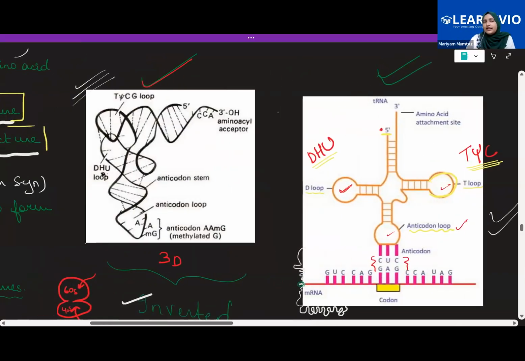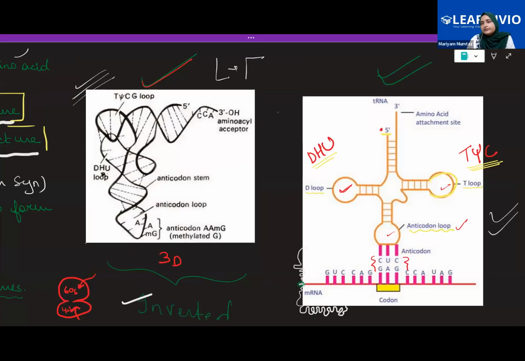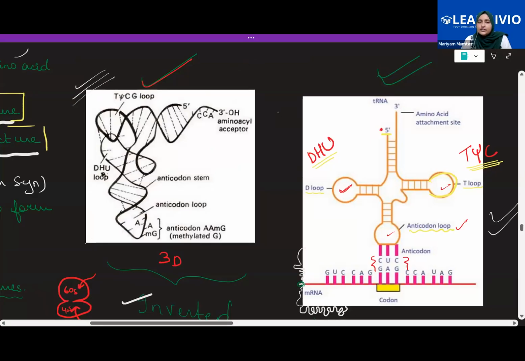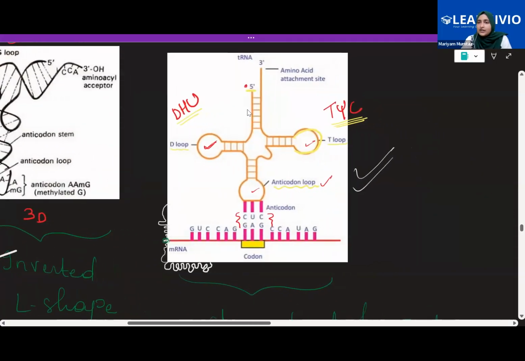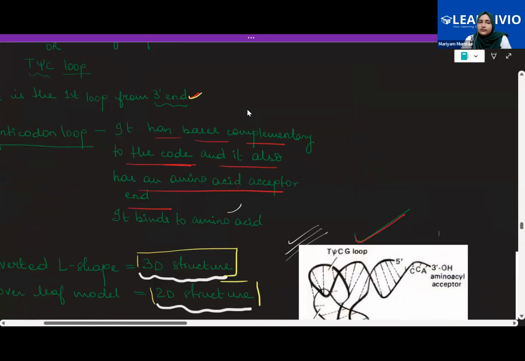And this is the inverted L shape. L is like this, but this is like this. That is why it is inverted L. Understood? So these two structures have been deduced. The inverted L-shaped structure is the 3D structure, the more real structure. The one which we study in order to understand is the 2D structure, that is the clover leaf shape.